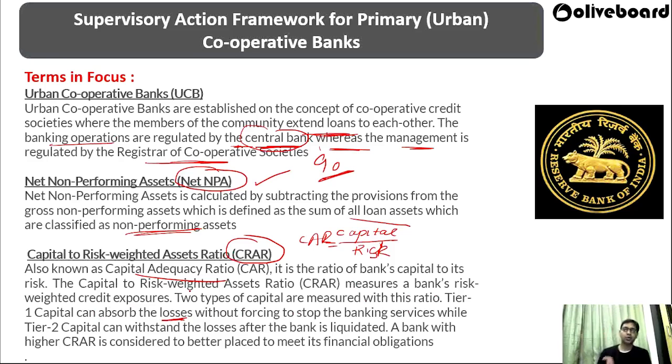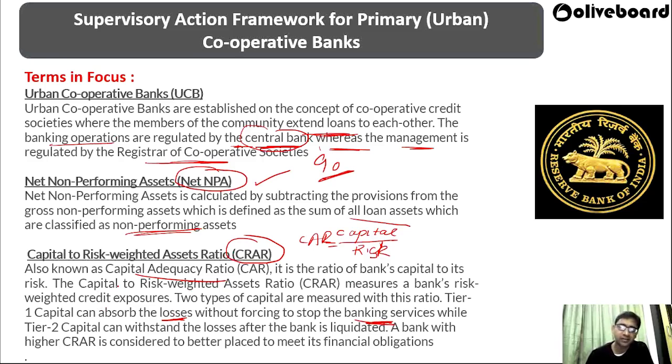So here there are two types of capital that are measured with the ratio. First of all is tier 1 capital. That means the capital that can absorb the losses without forcing the bank to stop banking operations. So if that capital is gone, we are not forced to stop the banking service.